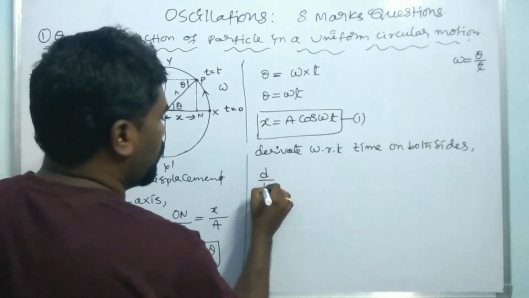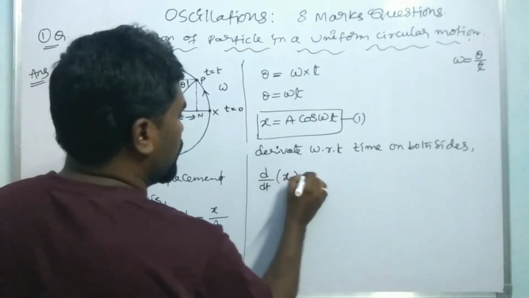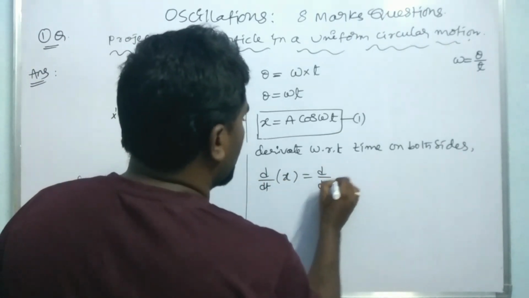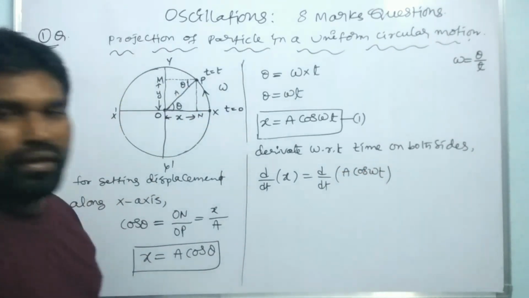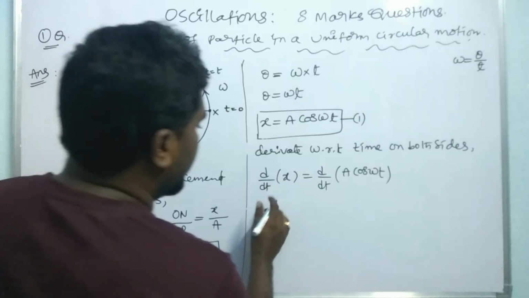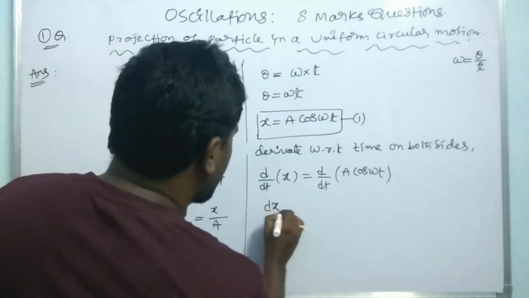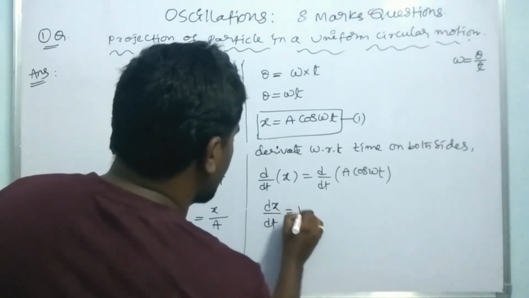Therefore, d by dt of x is equal to d by dt of A cos omega t. That is dx by dt, which is equal to the velocity.